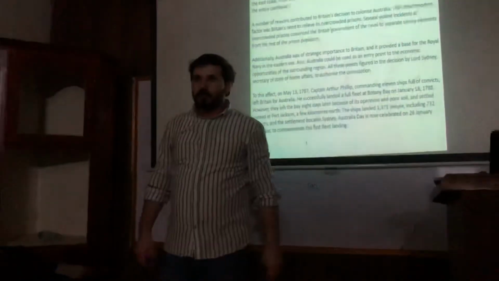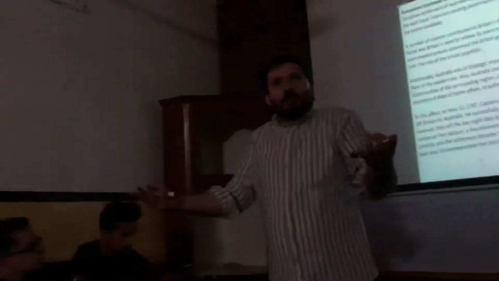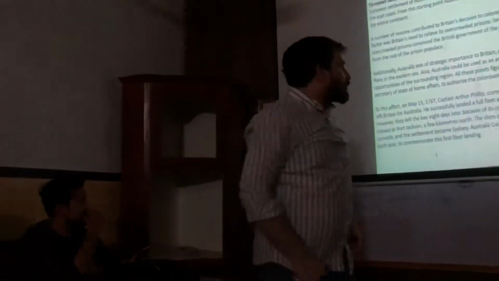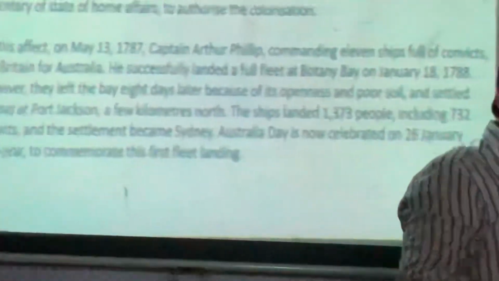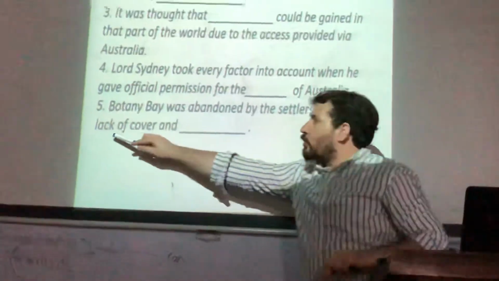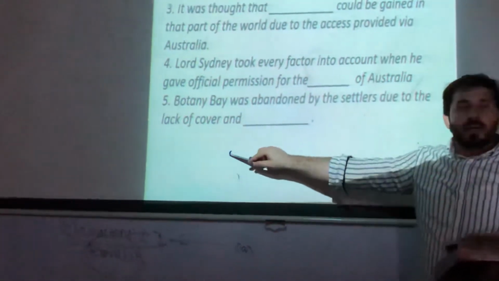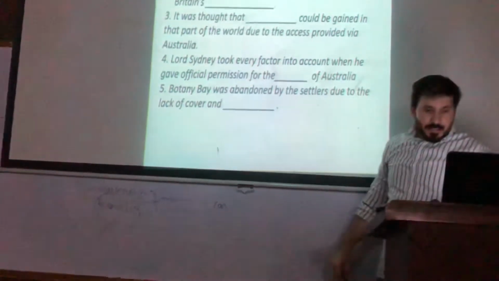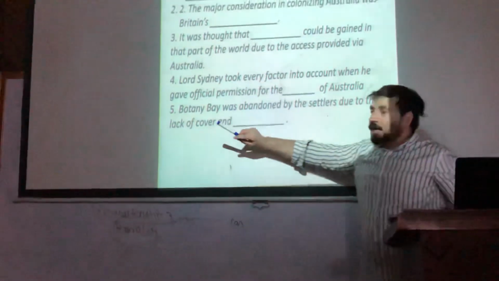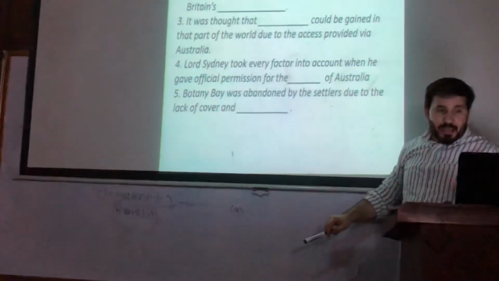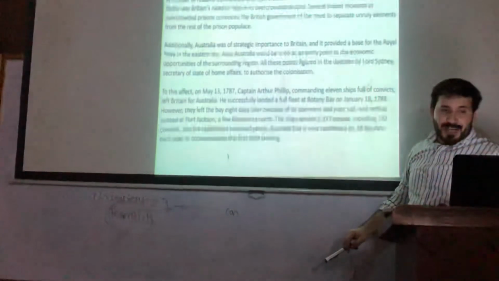Lack of cover. Openness means lack of cover. Like for example, there is a lake. It's open. Clear? Lack of cover. It's not covered. So they have used what? They have used the word lack of cover. So in place of lack of cover, they have used what? Openness. Clear? So we will use lack of cover means openness. So let's come here. Then what could be in the question now?